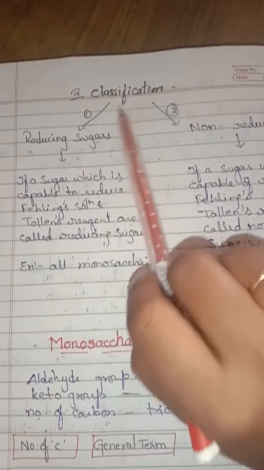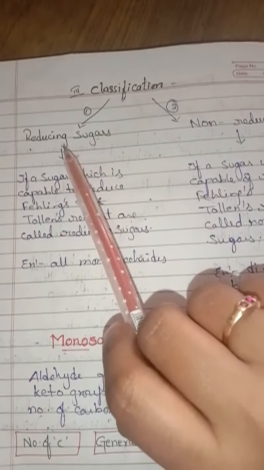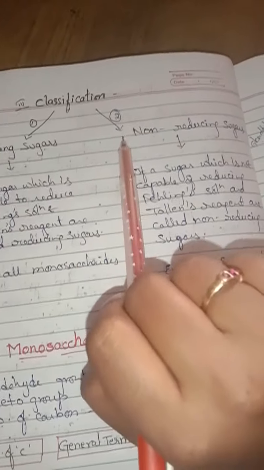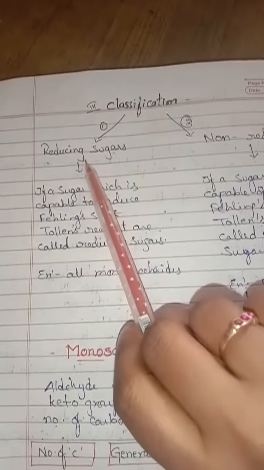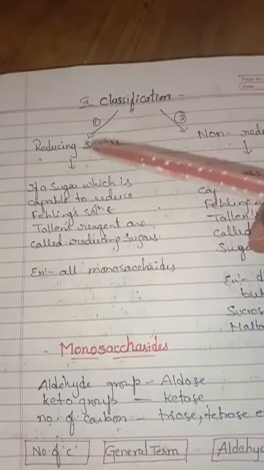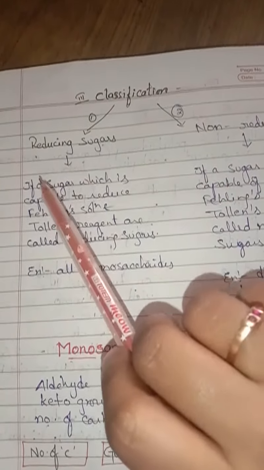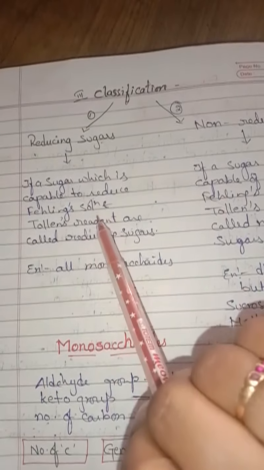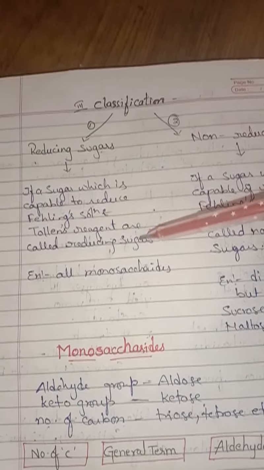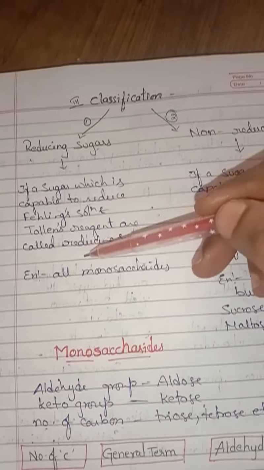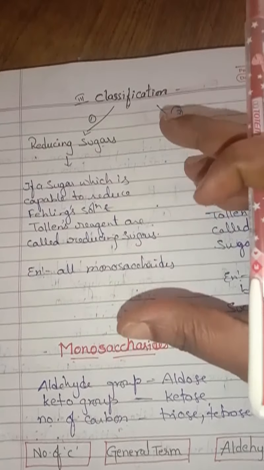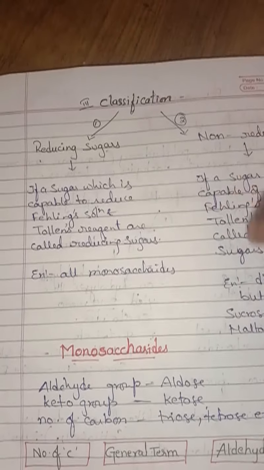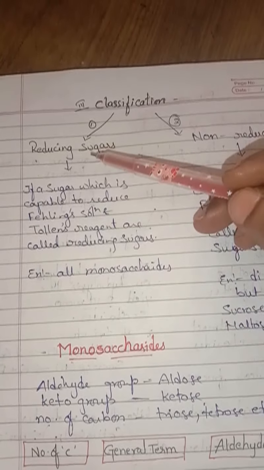Next, the third classification is based on reducing action. Here it is divided into two types, reducing sugars and non-reducing sugars. What do you mean by reducing sugars? If a sugar is capable of reducing Fehling's solution and Tollens' reagent, then it comes under reducing sugars. All monosaccharides are capable of reducing Fehling's solution or Tollens' reagent, so they are called reducing sugars.